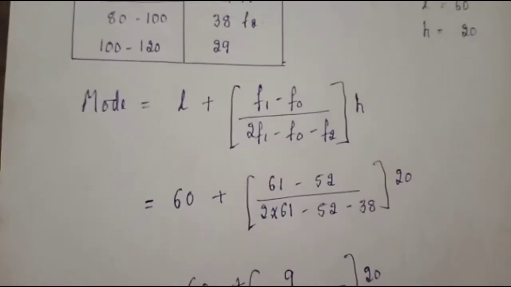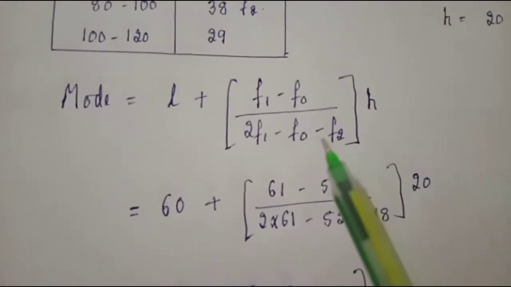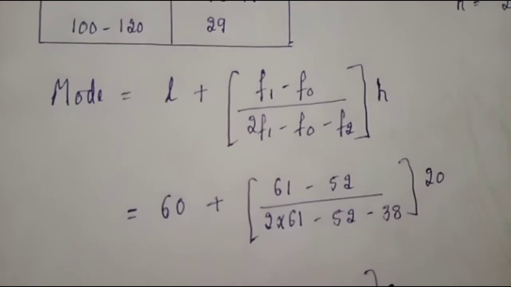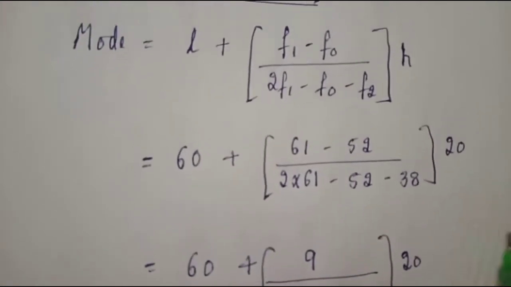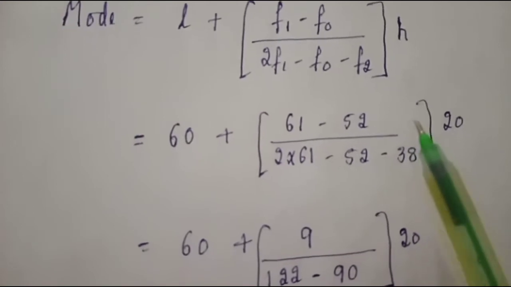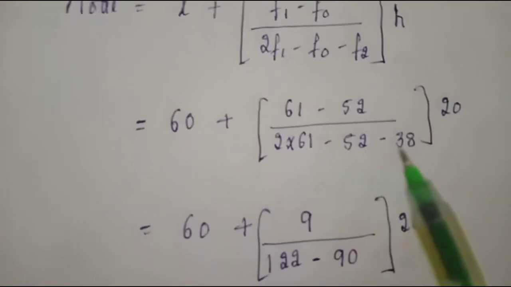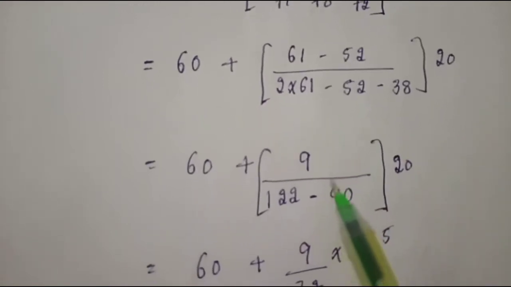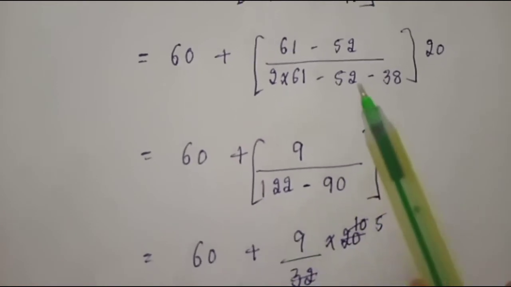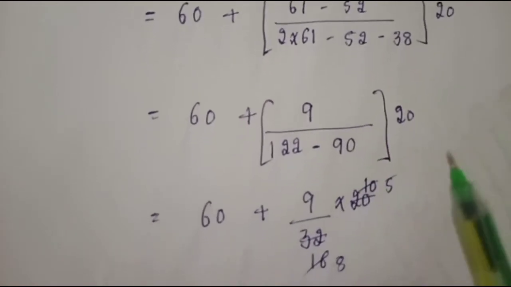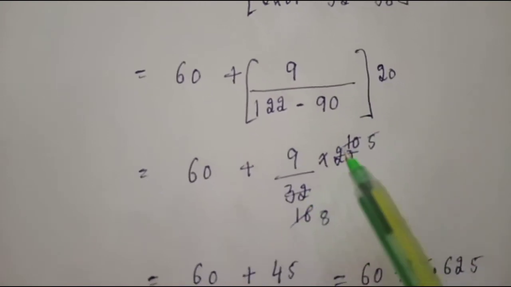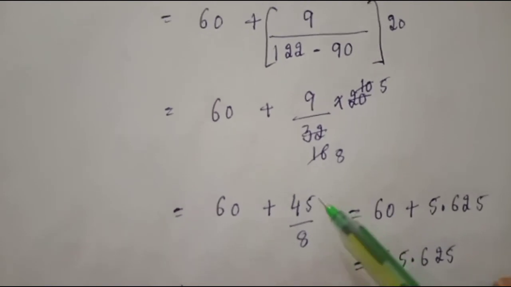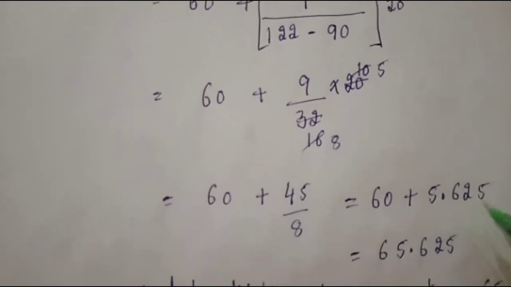Now take the formula: mode equals L plus (F1 minus F0) divided by (2F1 minus F0 minus F2), into H. So L is 60 plus (61 minus 52) divided by (2 into 61 minus 52 minus 38), into 20. 61 minus 52 is 9. 61 into 2 is 122. Minus 52 minus 38 is minus 90. So we get 9 by 32, into 20. Cancel, and we get 60 plus 45 by 8. 45 by 8 when you divide is 5.625.